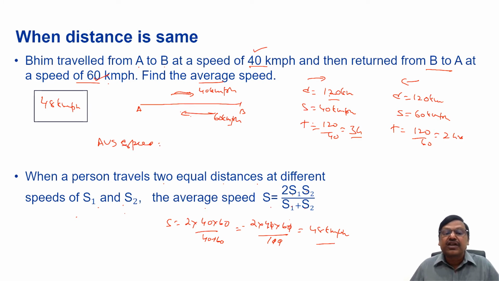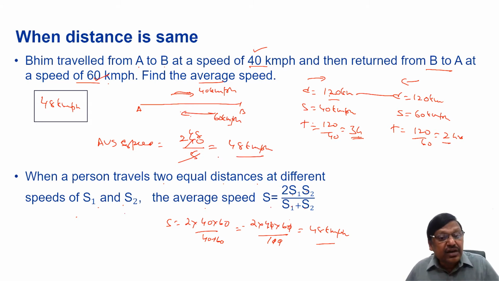The total distance traveled is 120 plus 120, 240, by total time taken, 3 hours plus 2 hours, 5 hours. 240 by 5, 5 8s are 40, so 48 kilometers per hour. So like that, we can also assume some number for the distance and solve the question, right? Whichever way you are comfortable, you can attempt it.